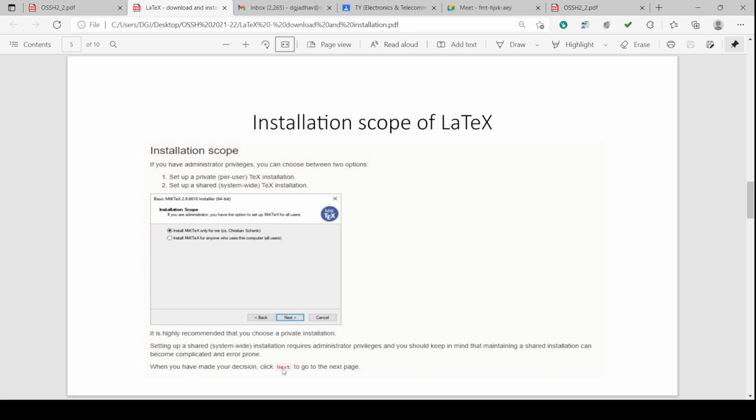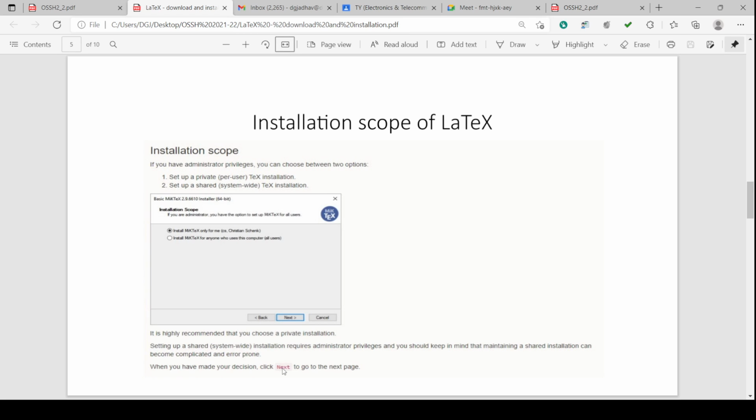Then installation scope: if you have administrator privileges, you can choose between two options. One is to set up a private per-user TeX installation, or set up a shared system-wide TeX installation. So installation scope is there. On our laptop we are using it as a single user, so we can set it up as private.